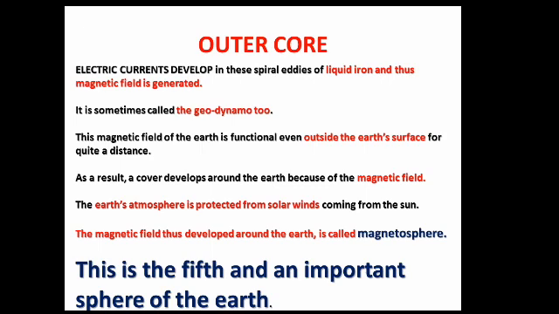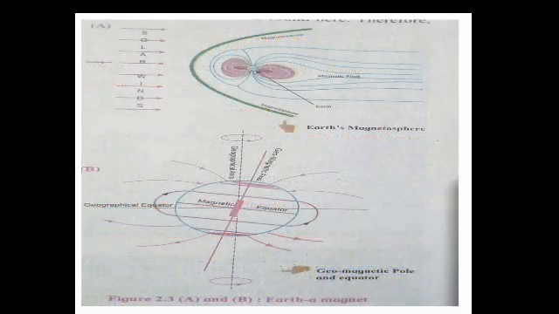The magnetic field of the earth is functional even outside the earth's surface for quite a distance, and because of this a cover develops around the earth. The earth's atmosphere is protected from solar winds coming from the sun, and the magnetic field thus developed around the earth is called the magnetosphere. This is the fifth and an important sphere of the earth.